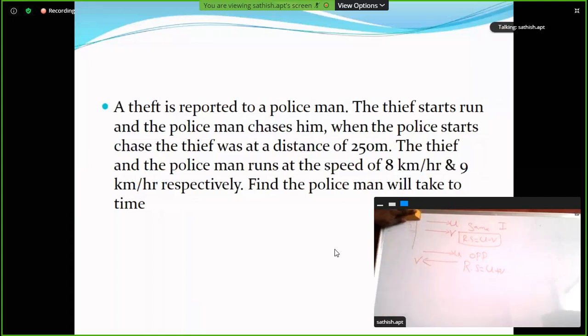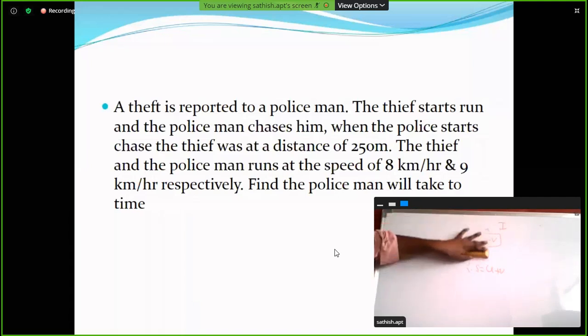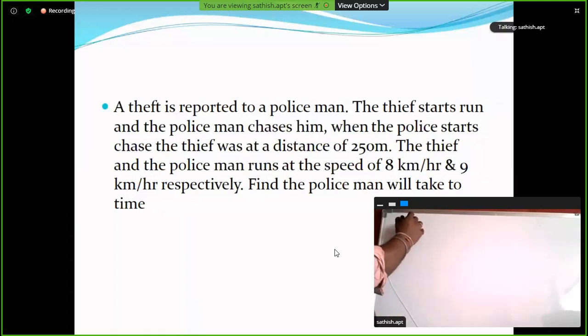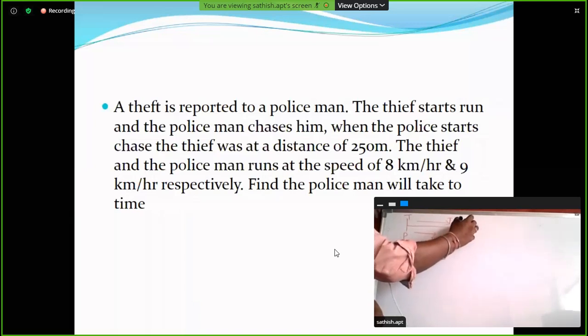Relative speed. Here the thief and the policeman are running in the same direction. The speed of the thief is 8 kilometers per hour. The policeman's speed is 9 kilometers per hour.